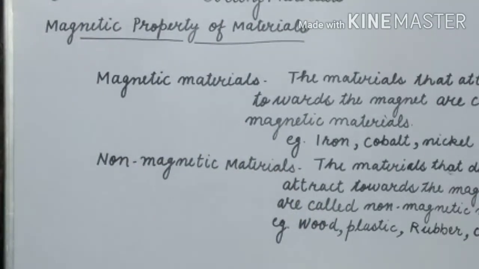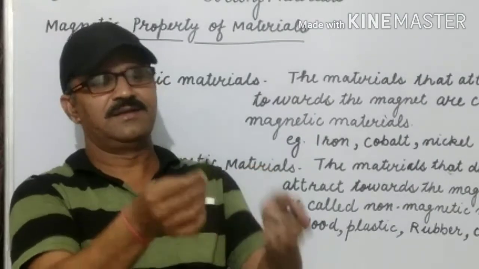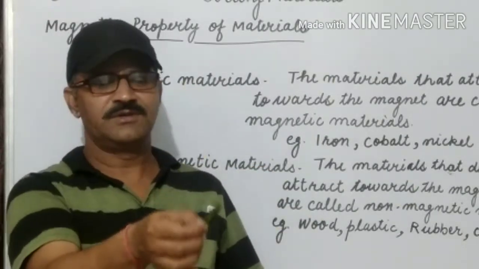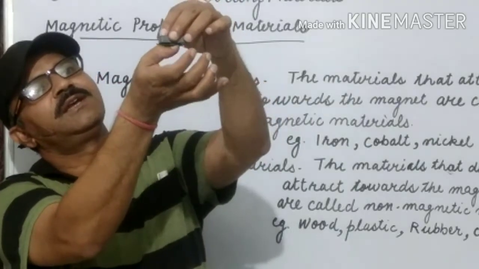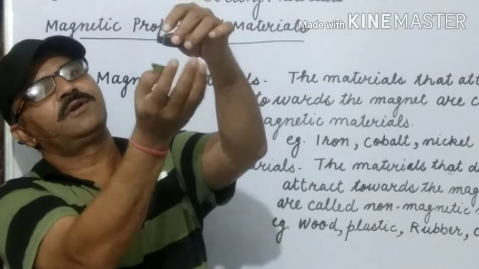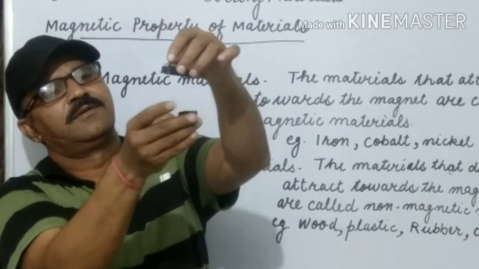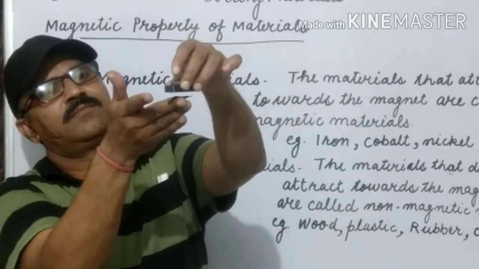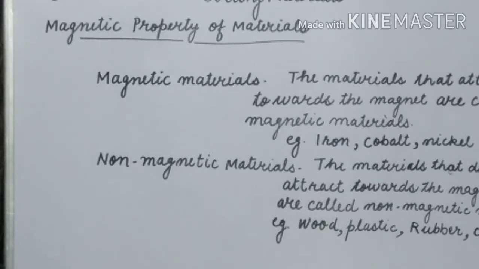I am taking one leaf. Now you see, it will not attract. It is a non-magnetic material.